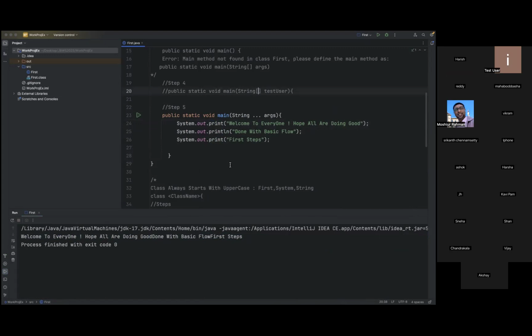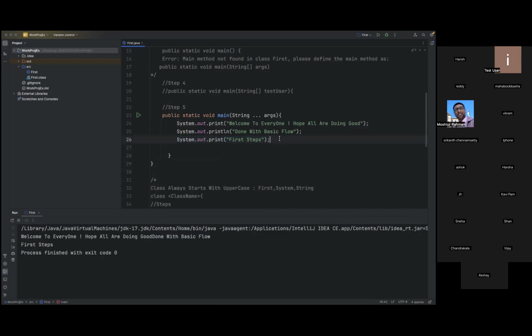Now let us try to run this. It will differentiate what is a line. After the basic flow, as I mentioned, we have used ln, so the cursor will go to the next line. After that, this particular step is executed.